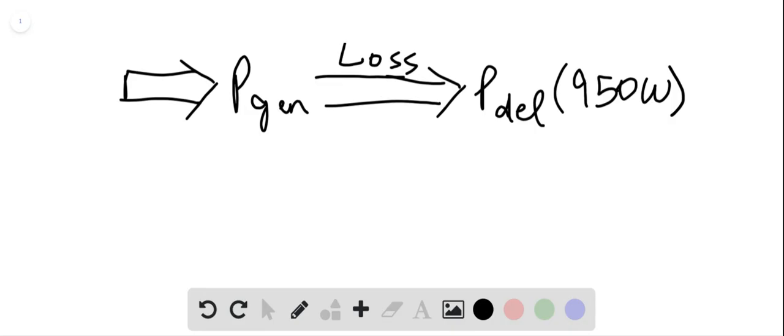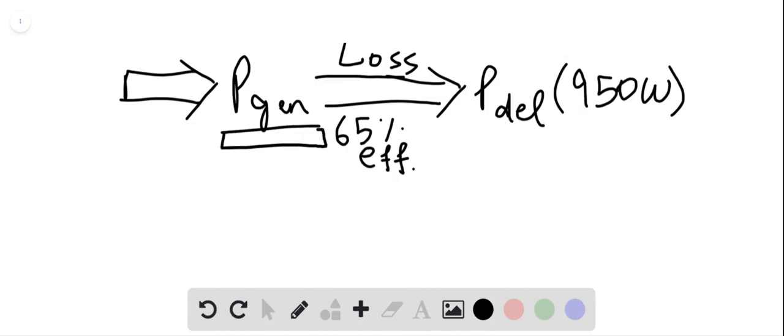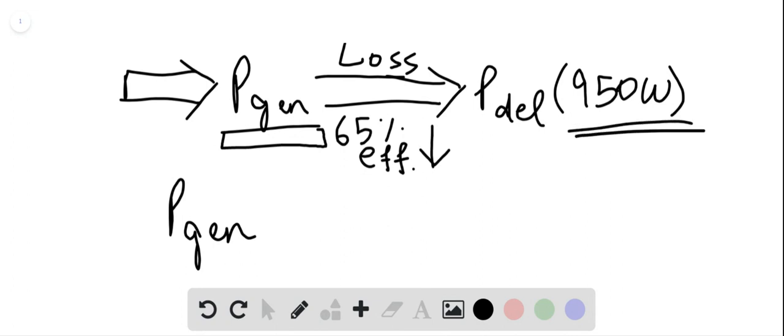And it says it's running at 65% efficiency. So we want to find the actual power that is drawn by the source. So that's this P gen over here. P gen is obviously going to be a larger number because it generates a power value and it drops by some value here, and then it's delivered here at 950 watts.